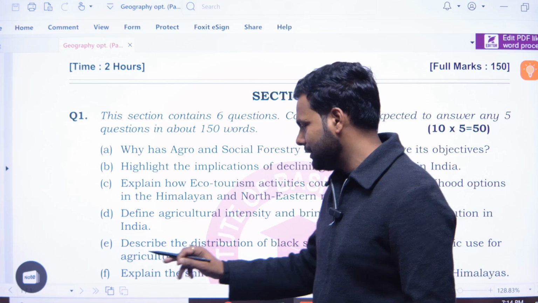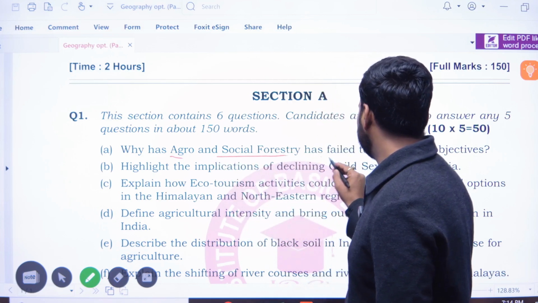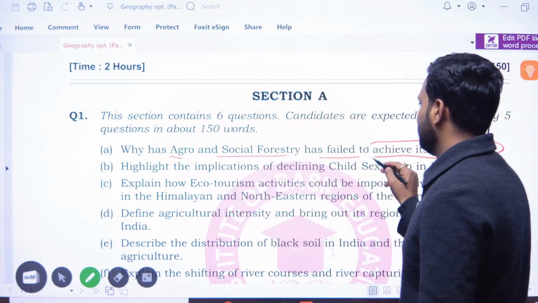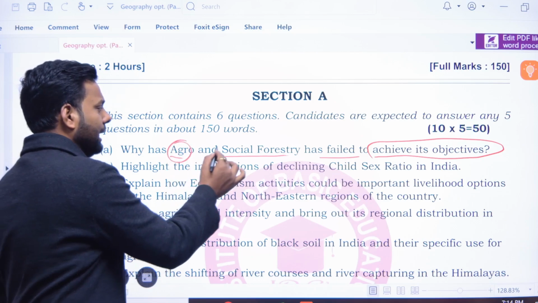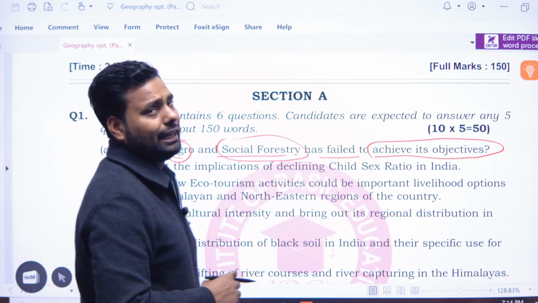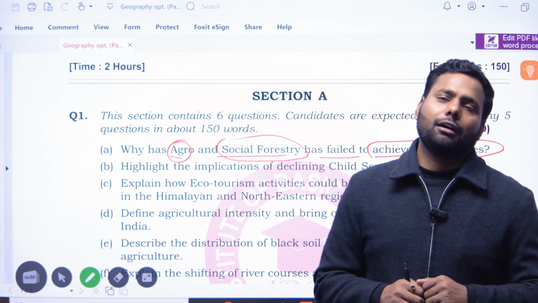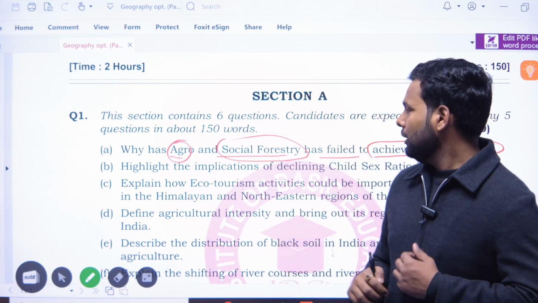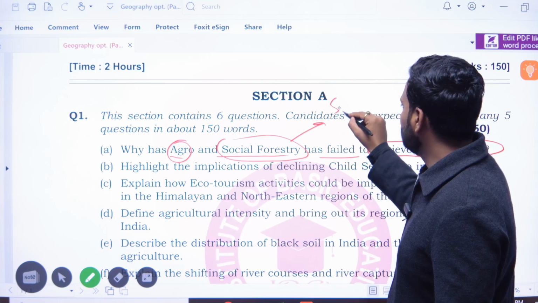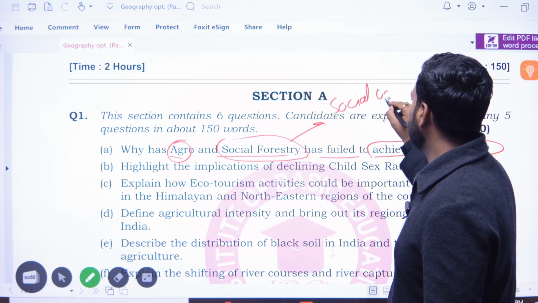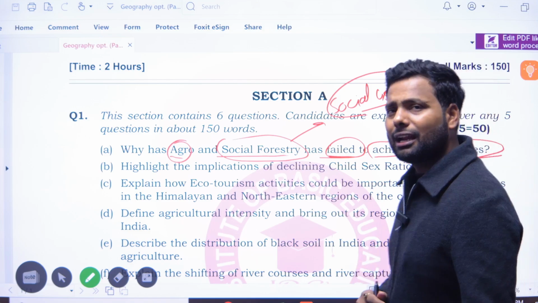The first question, which is very generalized: why have agroforestry and social forestry failed to achieve their objective? Here you have to first understand what agroforestry and social forestry mean. Agroforestry means when we inculcate forestry with agriculture, and social forestry means the lands which are in social use. And why has this program failed to achieve its objective? There are multiple reasons.